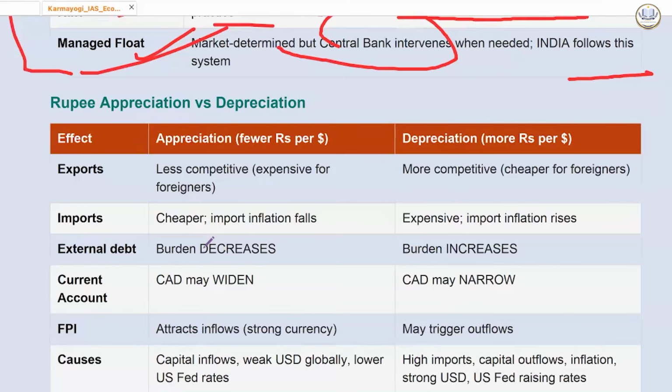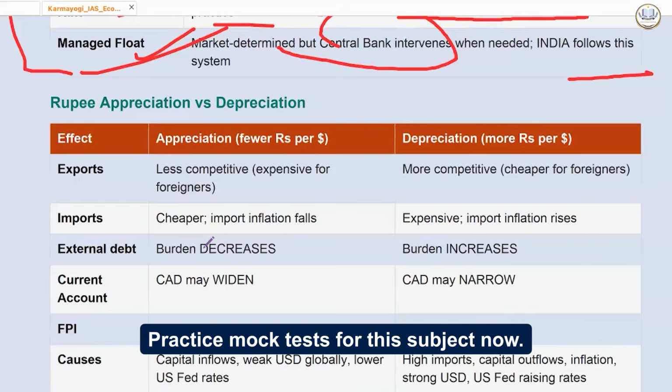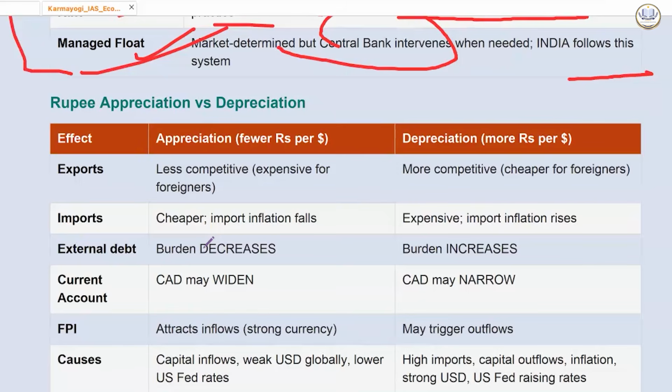So in an export driven economy, this can have benefit, but we import a lot. So appreciation will help us, the imports will become cheaper. But what is happening is that our rupee is depreciating, so imports are becoming more and more expensive. Now it is also increasing our debt.